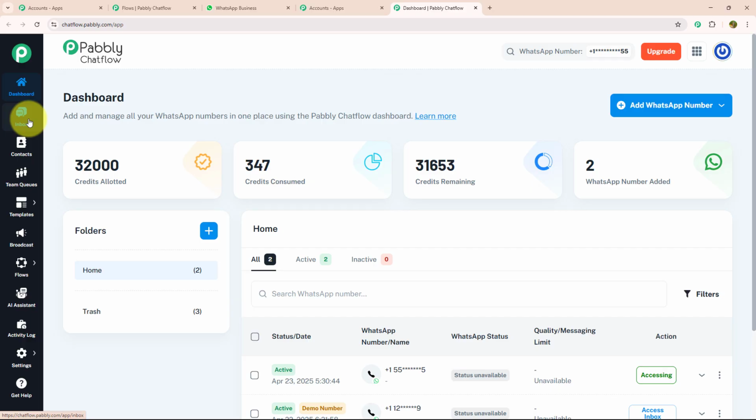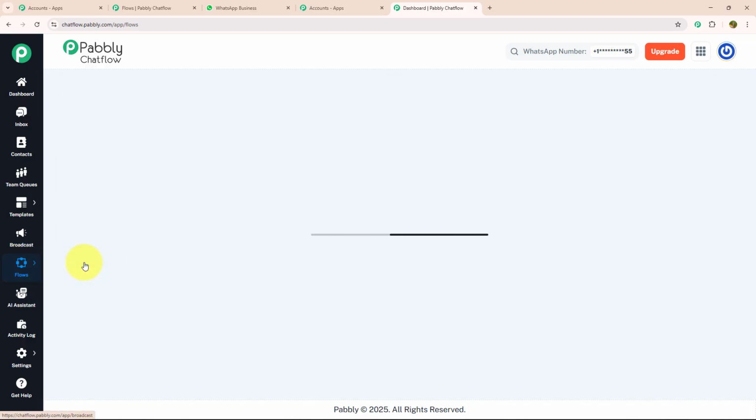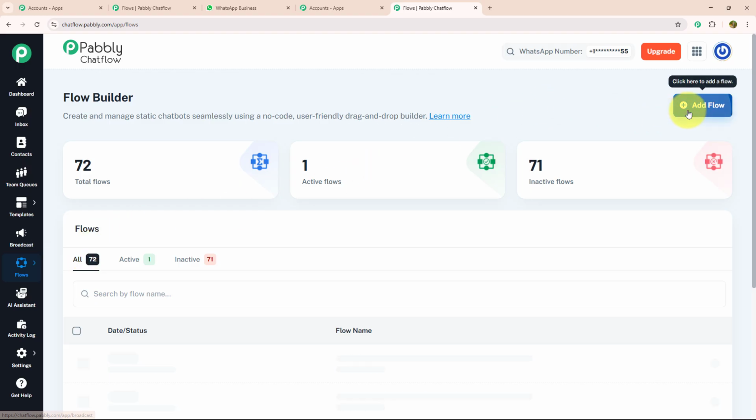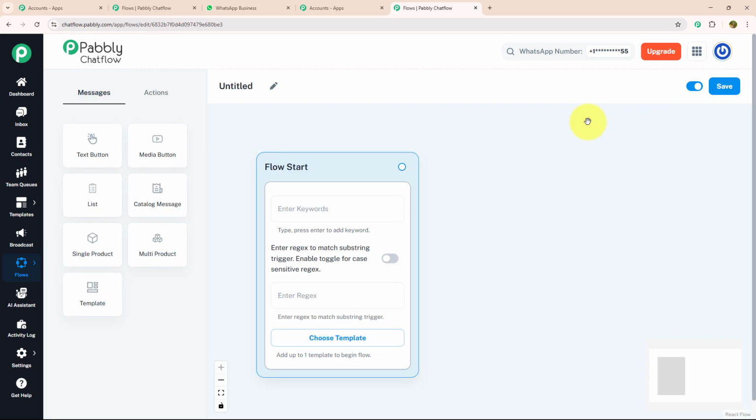As we got to know about each feature, let's get started building the flow. For that, you need to click on flow option and you will be redirected to the flow builder page. To make a new flow, you need to click on add flow button, which is given on the top right corner. As soon as you will click on add flow button, you will be landed on this page.